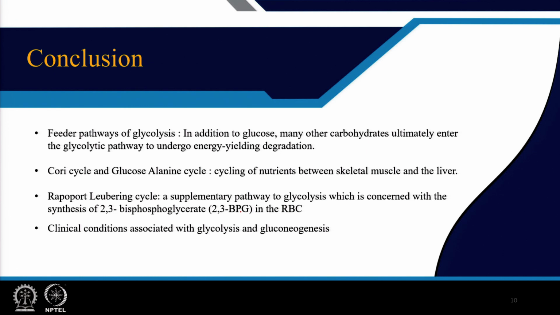The Rapoport Leubering cycle, which is a supplementary pathway to glycolysis, is concerned with synthesis of 2,3-BPG in RBC, and this 2,3-BPG has an immense role in hemoglobin oxygen binding and delivering oxygen to the tissues. And finally, we have discussed a few clinical conditions related to glycolysis and neoglucogenesis.